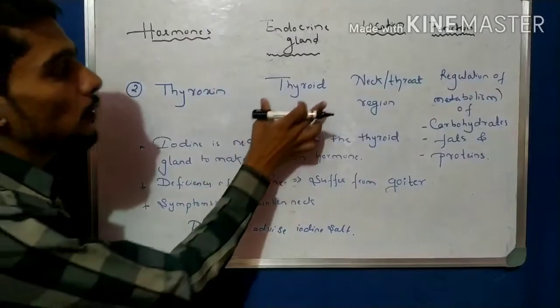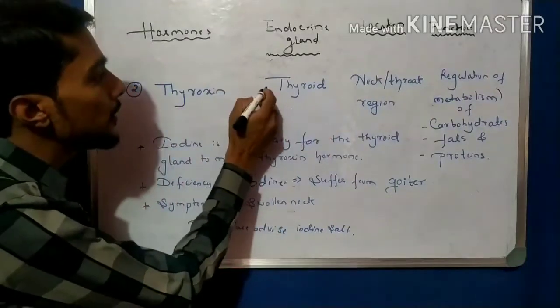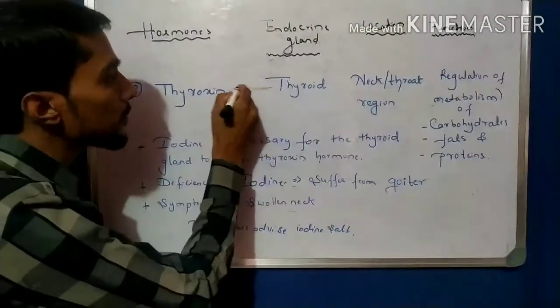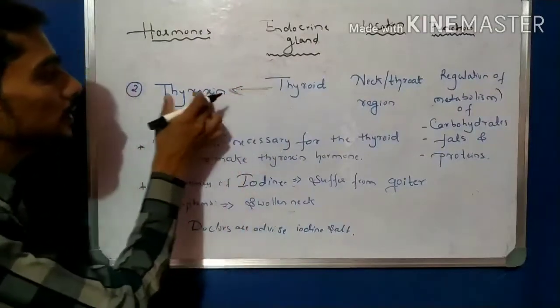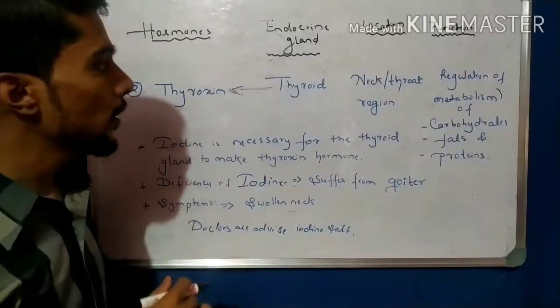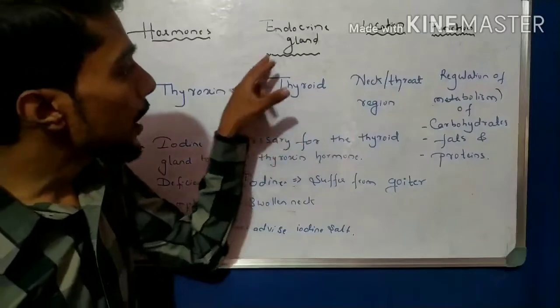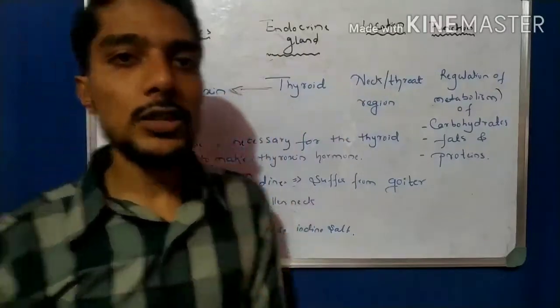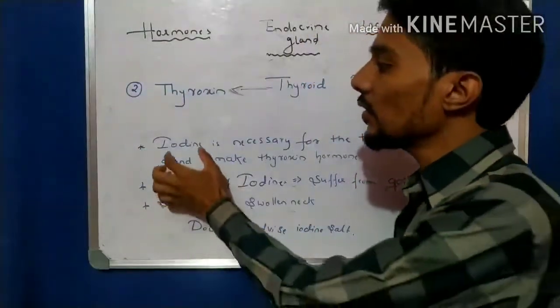Okay, now see, the thyroid gland produces this hormone, thyroxine. The thyroid gland produces thyroxine hormone only when there is a presence of iodine.